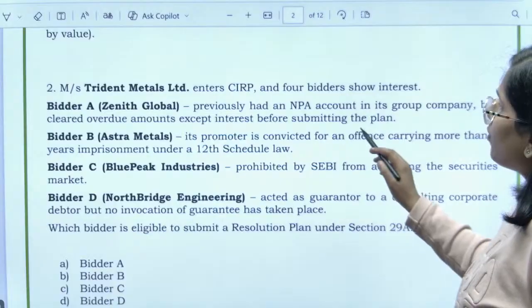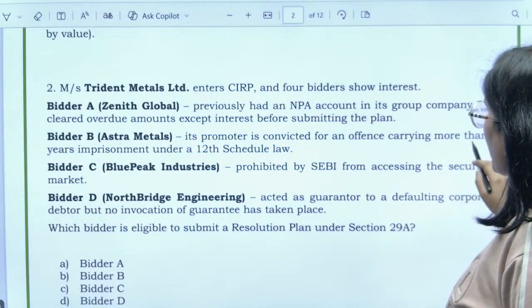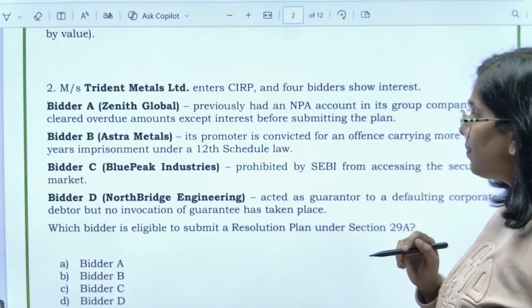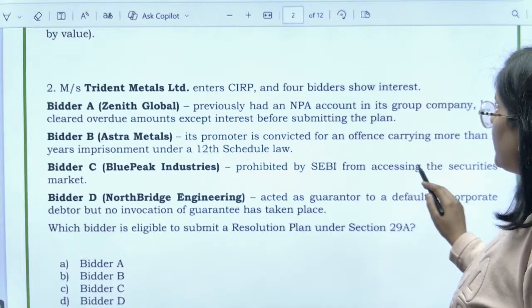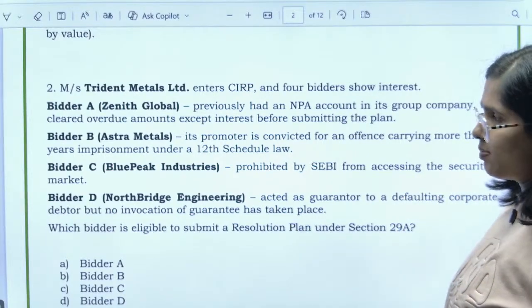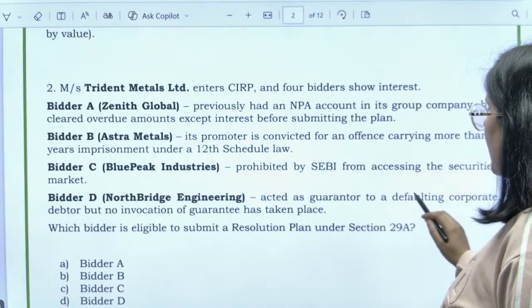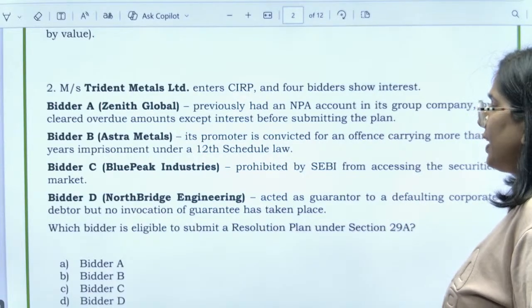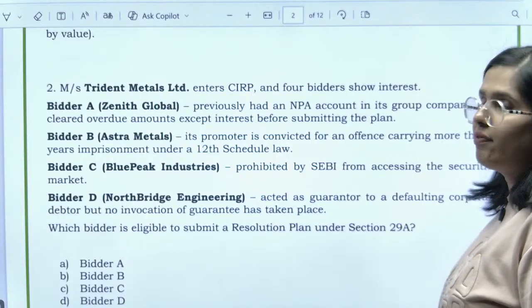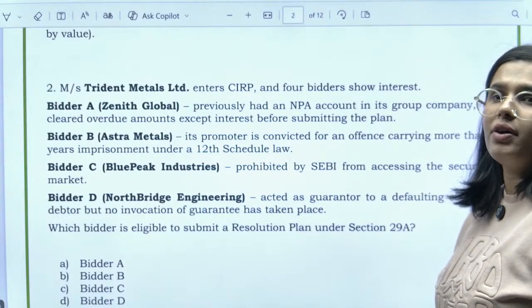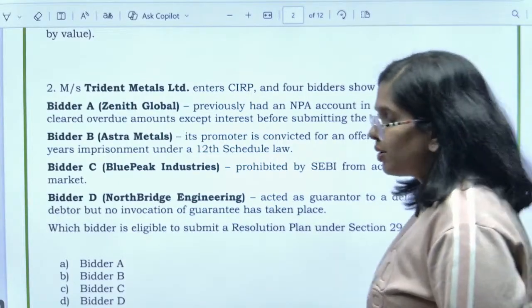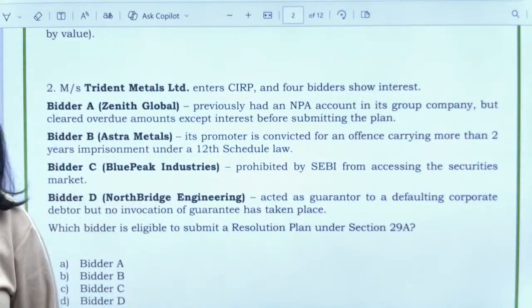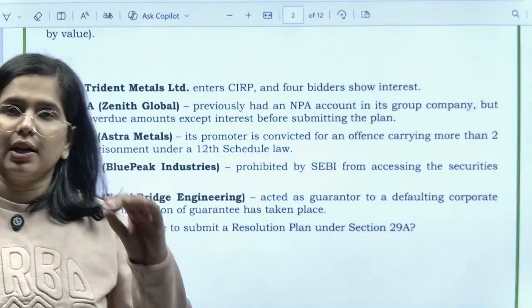Bidder B, promoter is convicted for an offence carrying more than 2 years imprisonment under 12th schedule. Bidder C, prohibited by SEBI from accessing the securities market, and bidder D acted as guarantor to a defaulting corporate debtor, but no invocation of the guarantee has taken place. So now you have been asked which particular bidder would be eligible to submit a resolution plan under section 29A. कौन सा bidder जो है वो eligible होगा resolution plan submit करने के लिए?